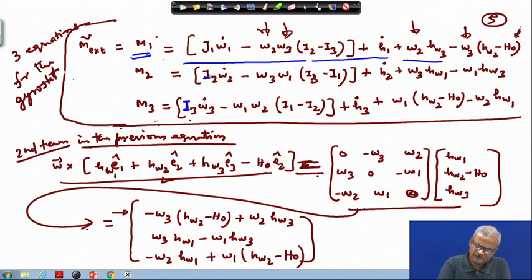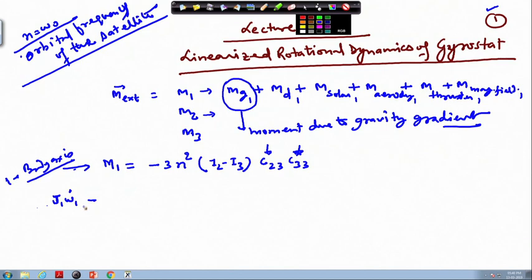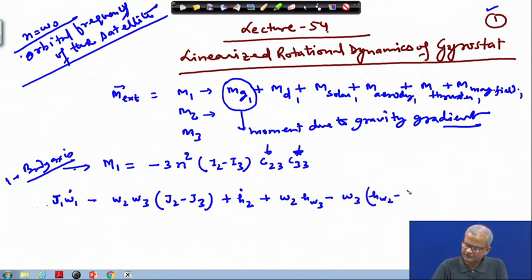This is J1, J2, J3, J1, J2. Here this then becomes omega 2 times omega 3 times J2 minus J3, and then pick up the other terms, which is H2 dot, plus omega 2 times HW3 minus omega 3 times HW2, and minus H0.